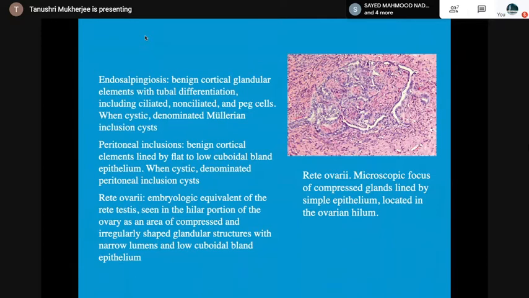Then the endosalpingiosis, benign cortical glandular elements with tubal differentiation, including ciliated, non-ciliated, and peg cells, when cystic, denominated as Mullerian inclusion cyst. In the peritoneal inclusions, benign cortical elements, when cystic, denominated as peritoneal inclusion cyst.